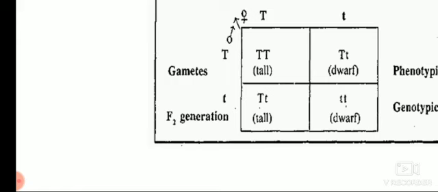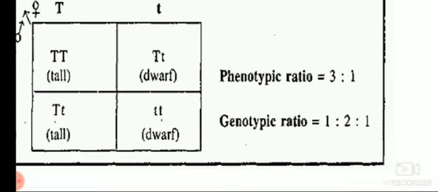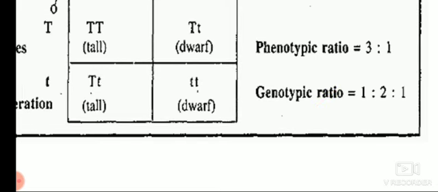But if there is a single capital T, the character is dominant. So here if you observe this, you will get 3 tall plants and 1 dwarf plant. So this is called the monohybrid cross, and 3:1, that is the monohybrid phenotypic ratio, and the genotypic ratio is 1:2:1.